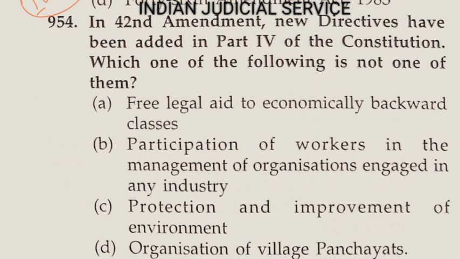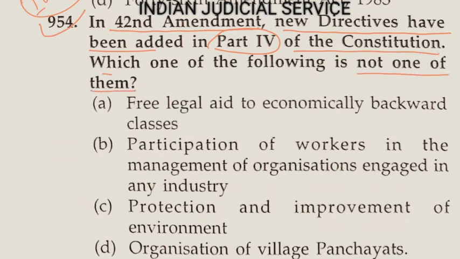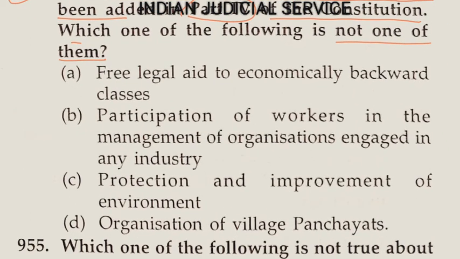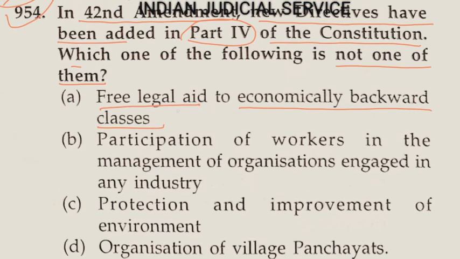Now question number 954. In the 42nd Amendment, new directives were added in part 4 of the Constitution. Which of the following is not one of them? So option A here, free legal aid to economically backward classes. Yes, it was added by the 42nd Amendment Act, in part 4 and especially in article 39A. Now this question asks for the one that is not.